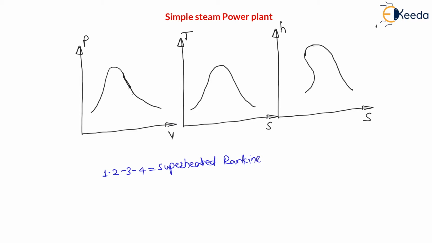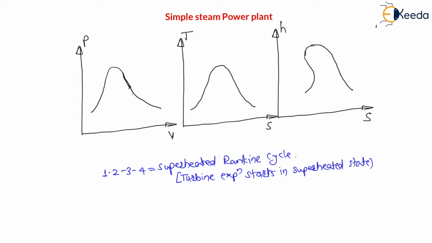Now in case of superheated Rankine cycle, the turbine expansion starts in superheated region. Superheated Rankine cycle means turbine expansion starts in superheated state, right? Now let us understand this superheated Rankine cycle.